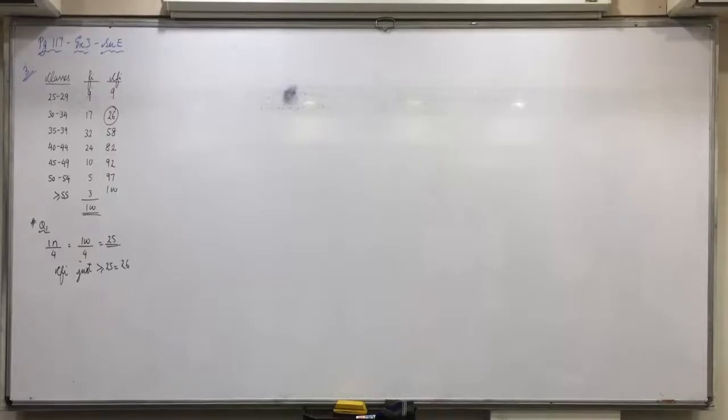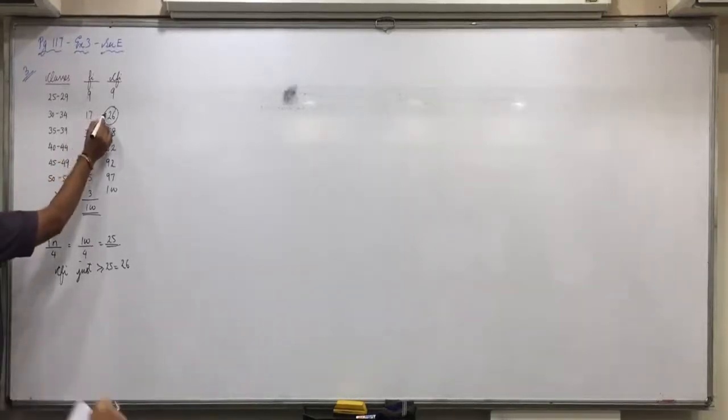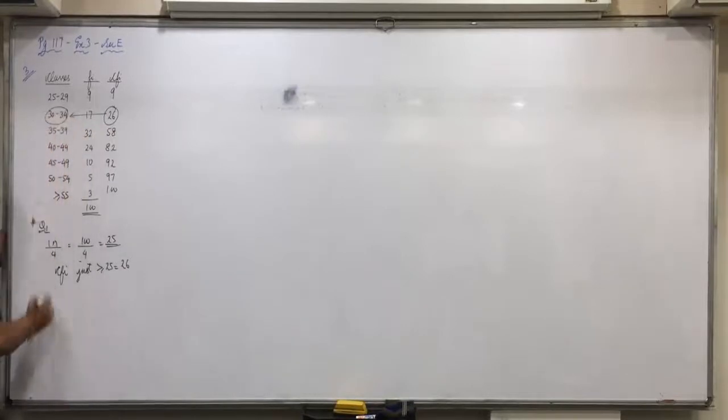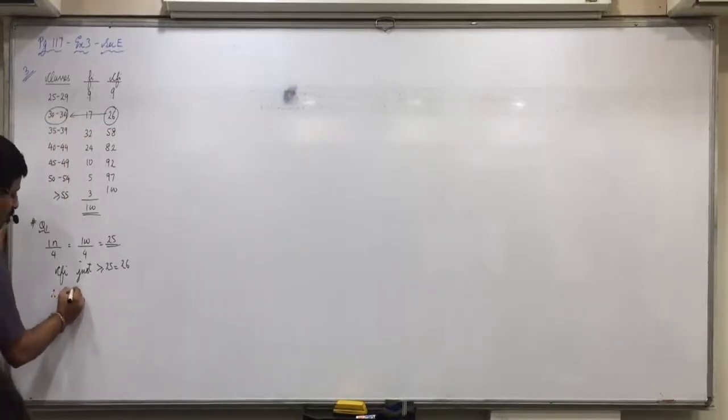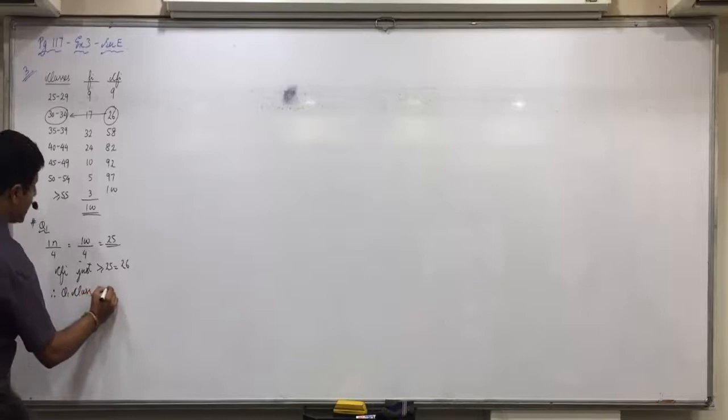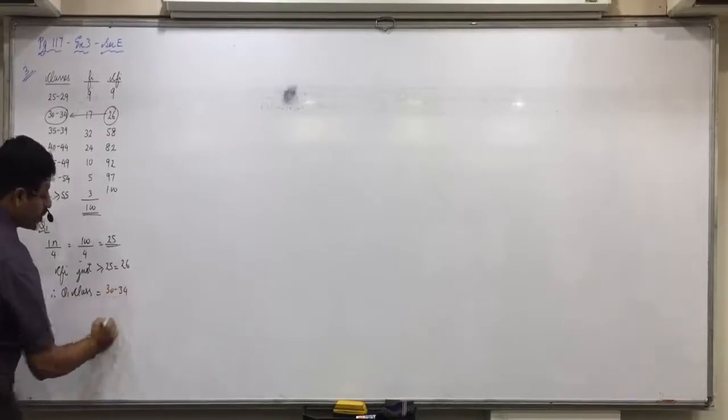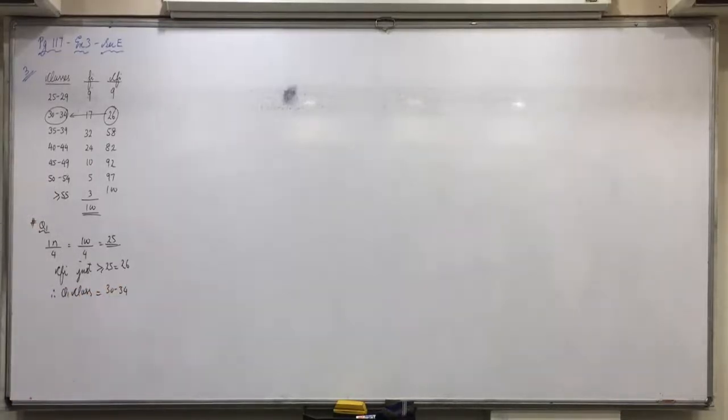Then Sheetal. You have to turn the pages. Now you should remember the steps. After getting the CFI, what is the next step? You should easily remember. Correct. So you don't have to turn the pages. You must remember. Have confidence in yourself. Q1 class, not median class. Q1 class will be 30 to 34. Is everyone clear with this?